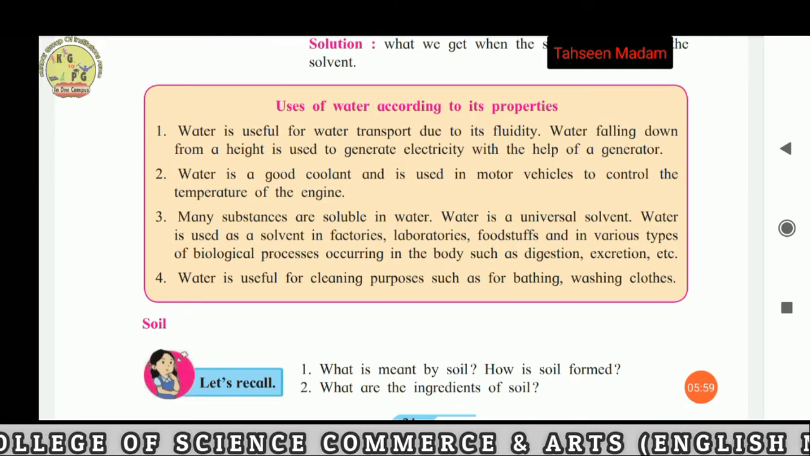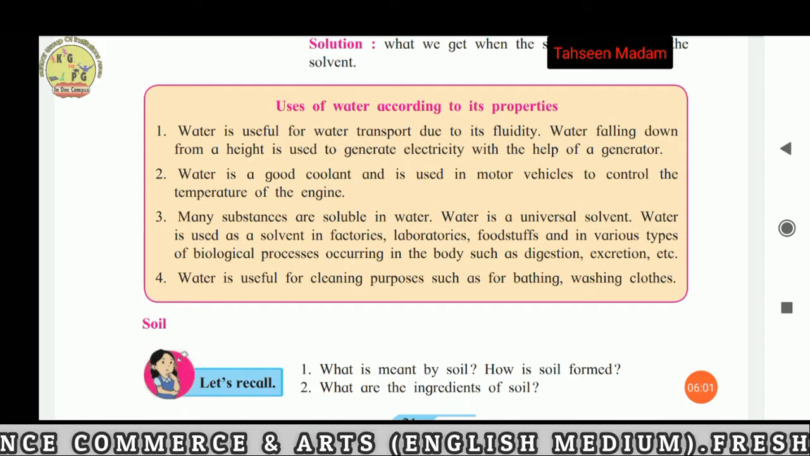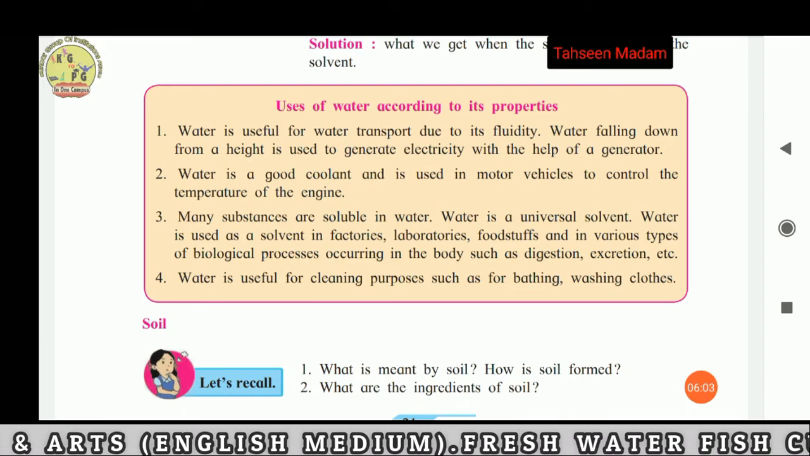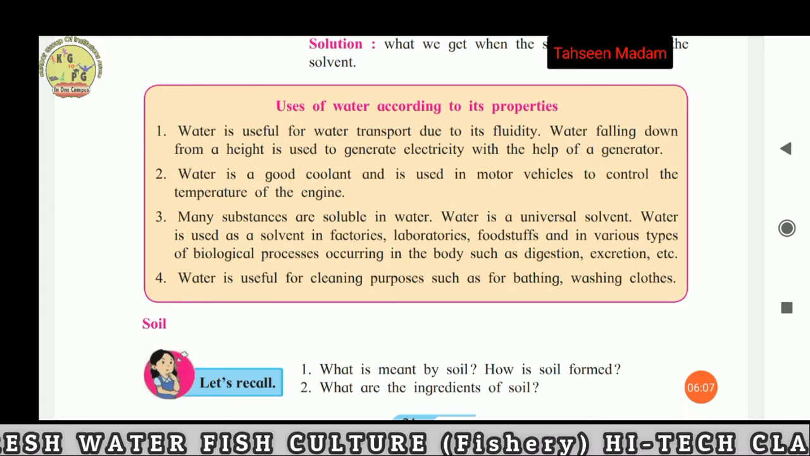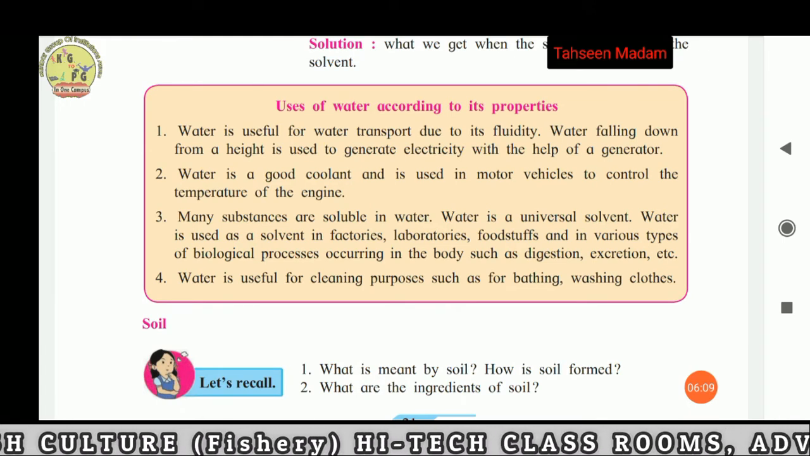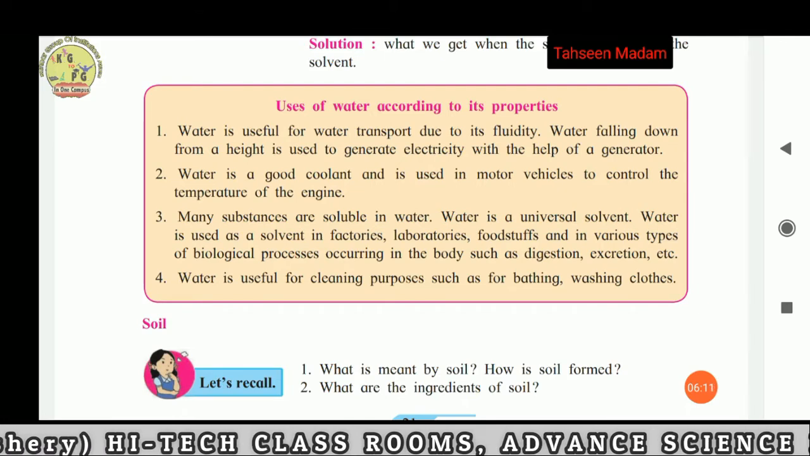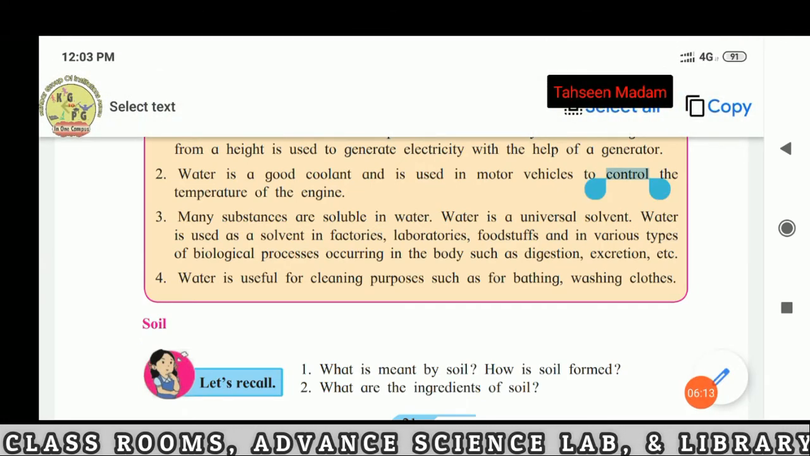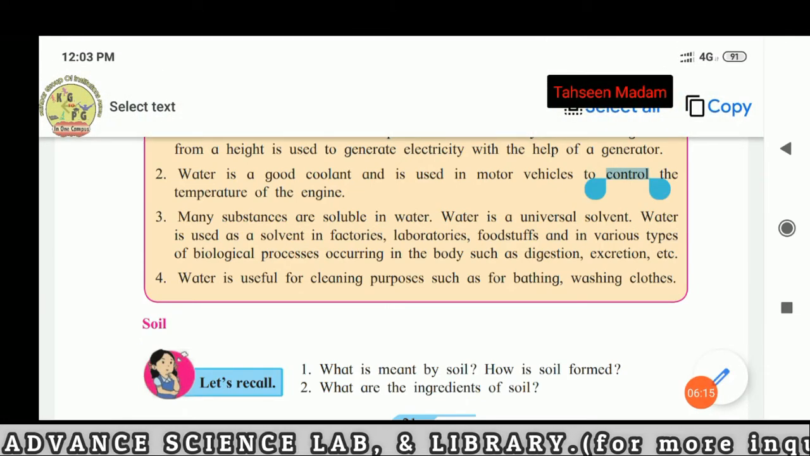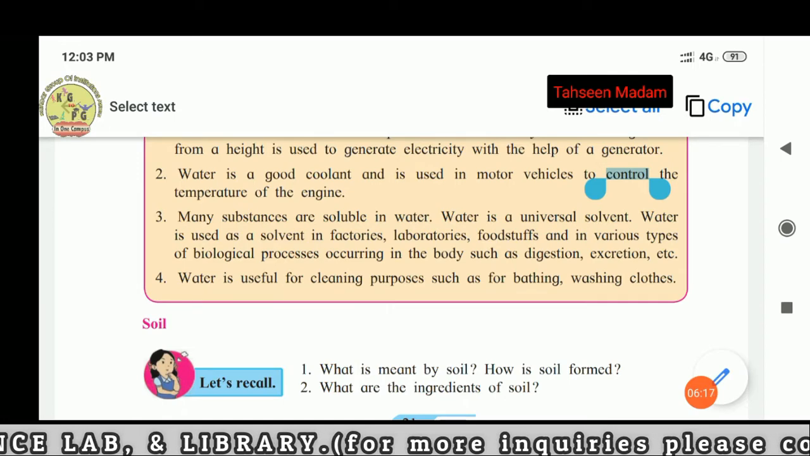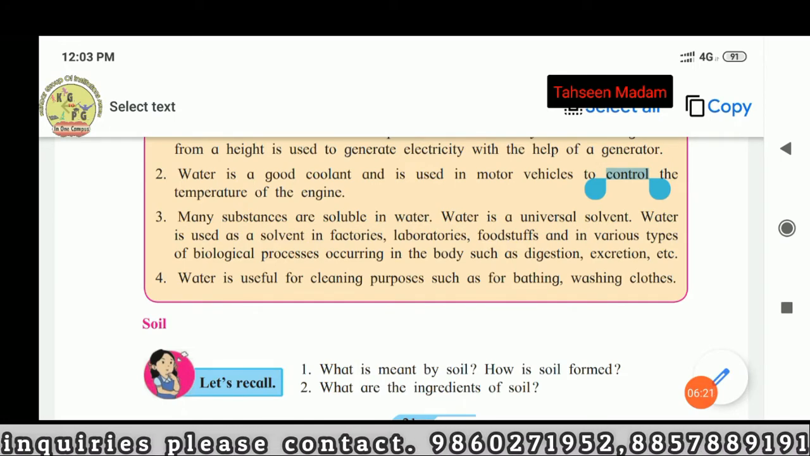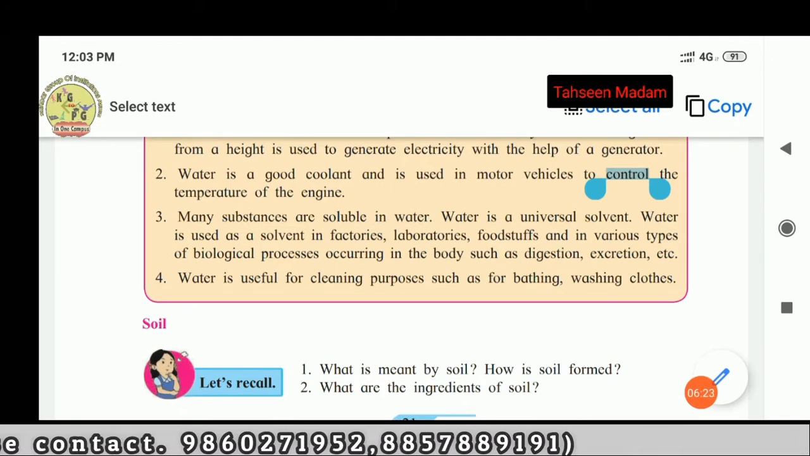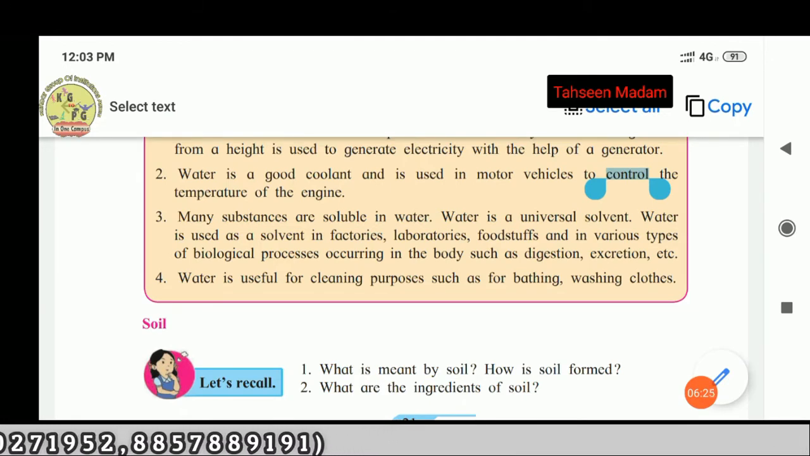Third, many substances are soluble in water. Water is a universal solvent which is used as a solvent in factories, laboratories, foodstuffs and various types of biological processes occurring in the body such as digestion, excretion, etc. Fourth point, water is useful for cleaning purposes such as bathing, washing clothes, etc.